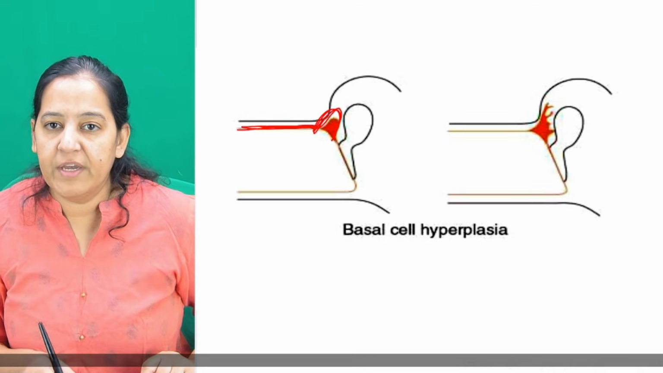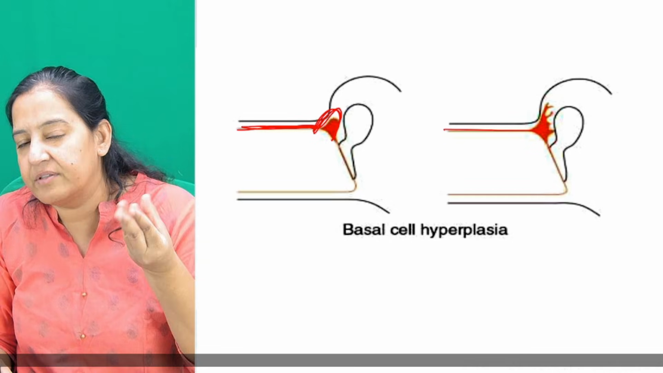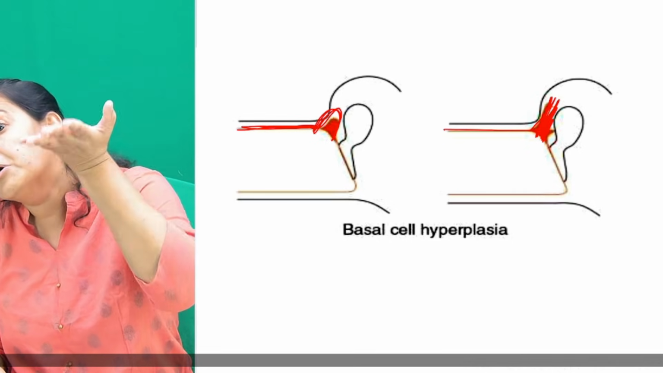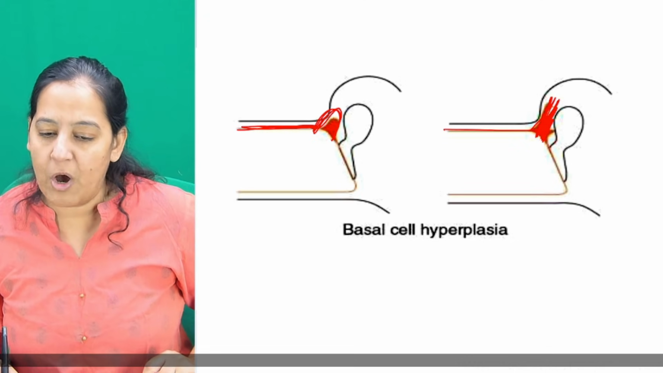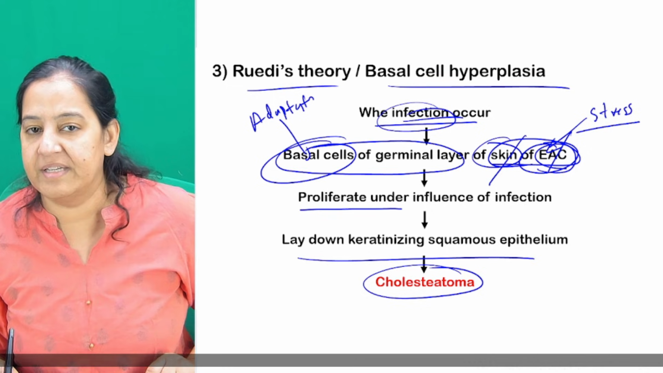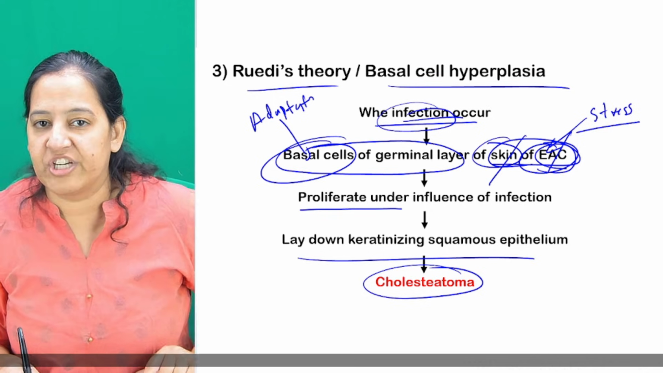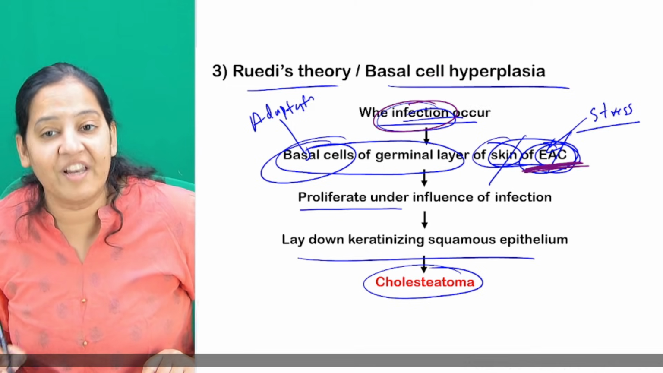You can see the cells of the EAC undergo hyperplasia. Since they undergo hyperplasia, they proliferate and go into the middle ear cleft. So squamous epithelia in the middle ear cleft, and that's cholesteatoma. This is how cholesteatoma is formed. Yes, infection is the trigger over here. That's good, Hershey.